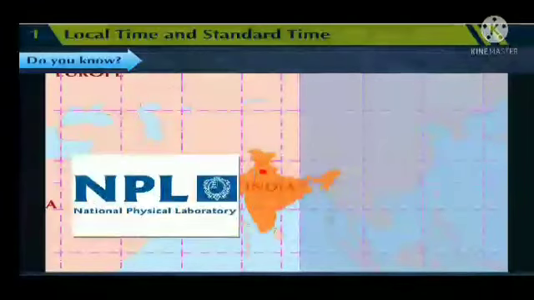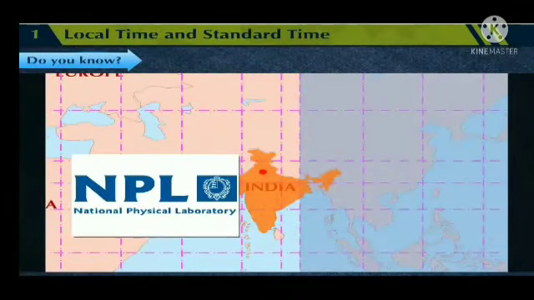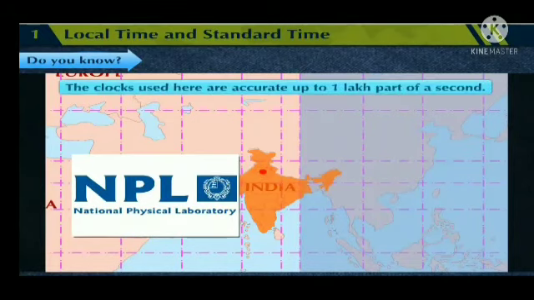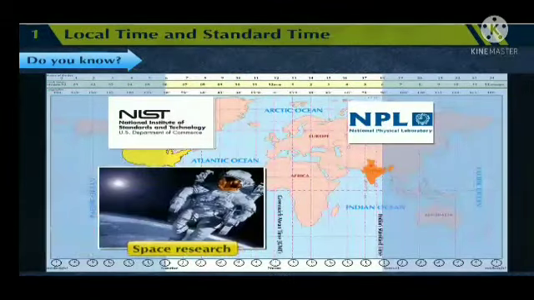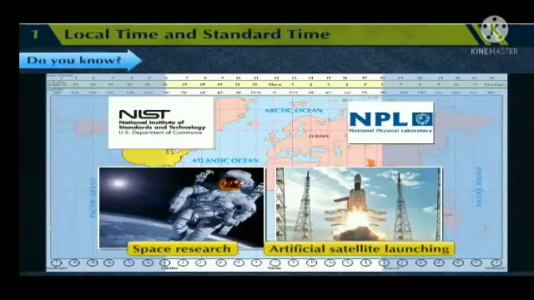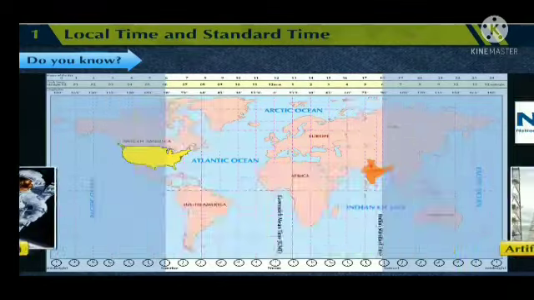In India, the National Physical Laboratory of India, NPL, New Delhi, gives service of accurate timekeeping. The clocks used here are accurate up to 1 lakh part of a second. As accurate time is required for space research, artificial satellite launching, etc., these clocks are used in these activities.